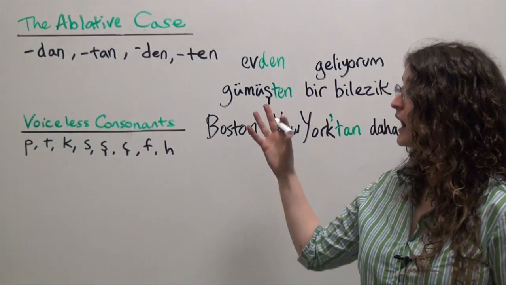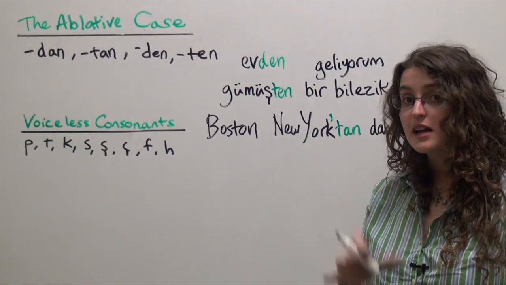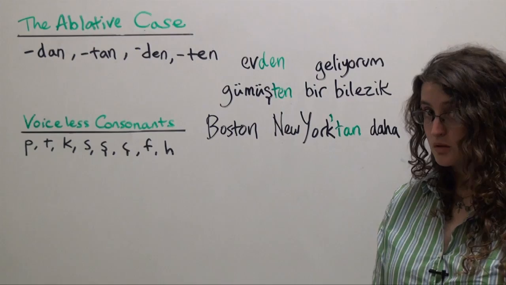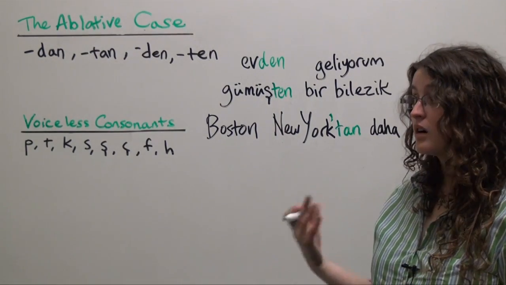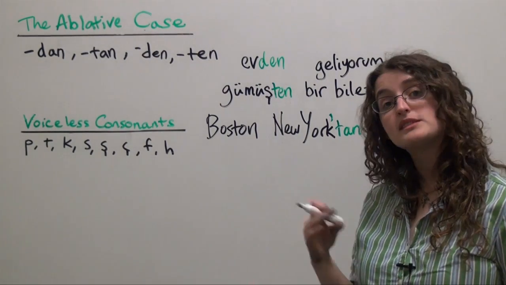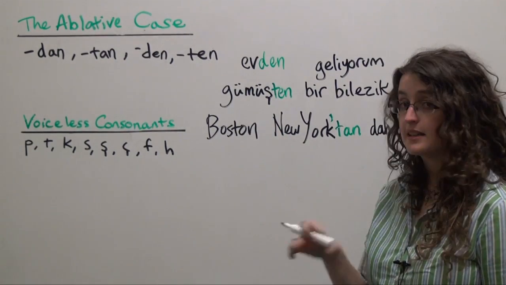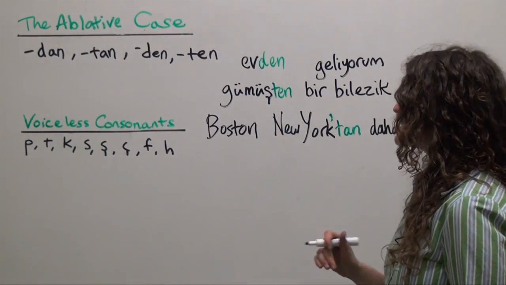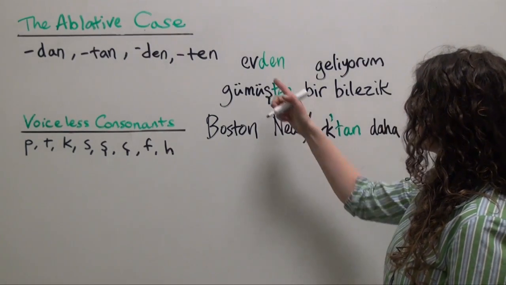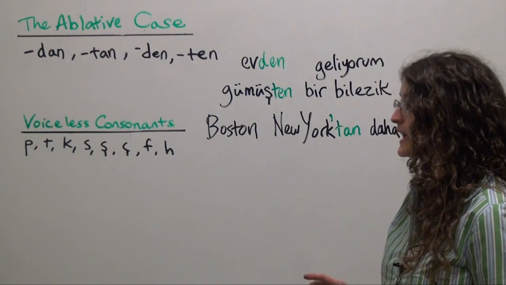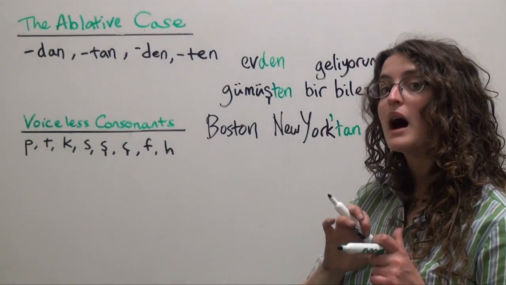We can add the ablative case ending on top of a plural suffix, or also on top of a possessive suffix. Let's look at what it looks like when we add the ablative case ending to a possessive suffix. So we saw how to say, I am coming from the house. Let's see how we would say, I am coming from my town.